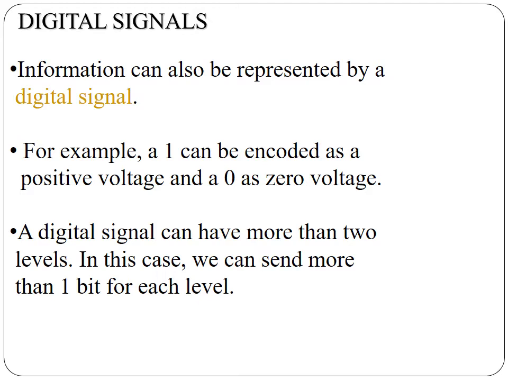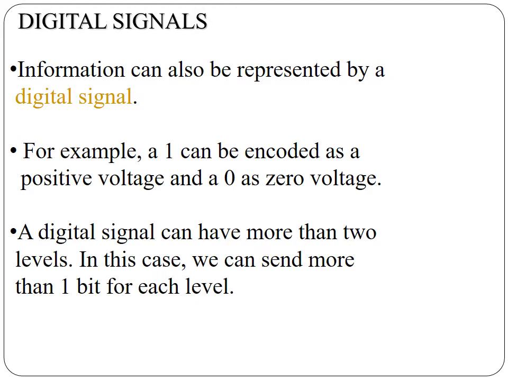As we all know, a digital signal has two levels, positive or negative, or we say it has two levels as 1 or 0. For example, 1 can be encoded as a positive voltage and 0 can be encoded as a 0 voltage or negative voltage. A digital signal can have more than two levels also.